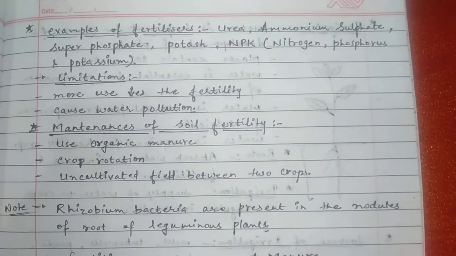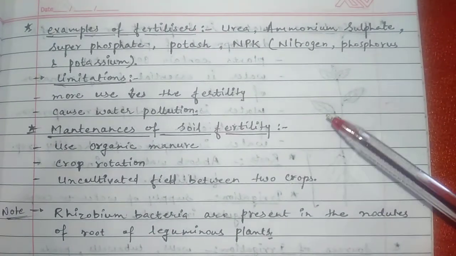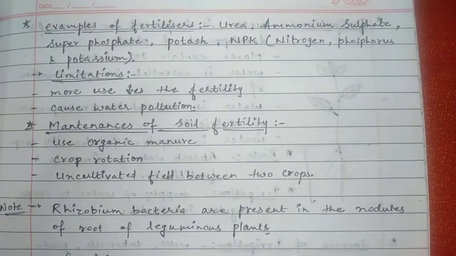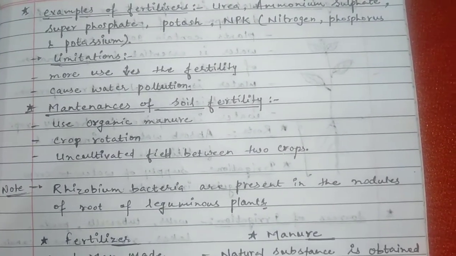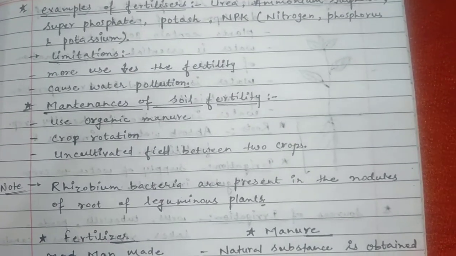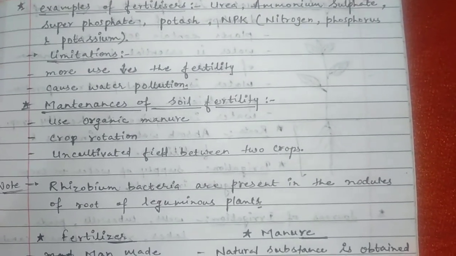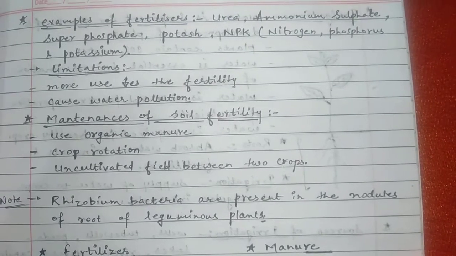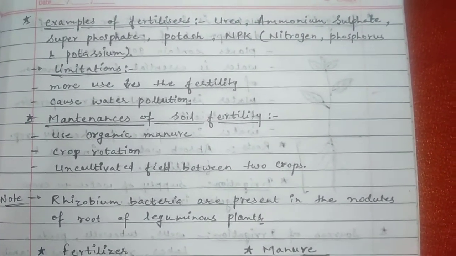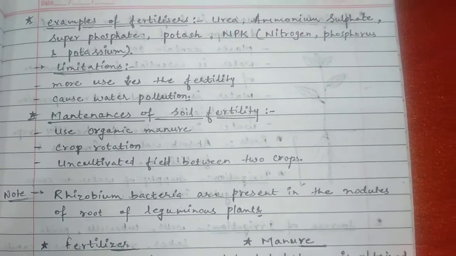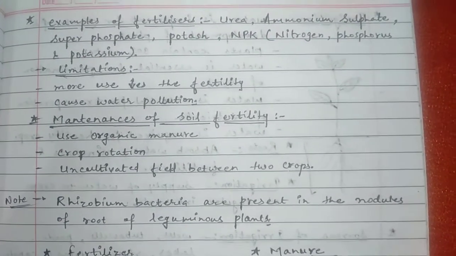But if we use too much of these fertilizers, the fertility is also damaged by them, and these fertilizers also cause water pollution. So we need to use these fertilizers in proper amounts, otherwise they may cause dangerous disease.